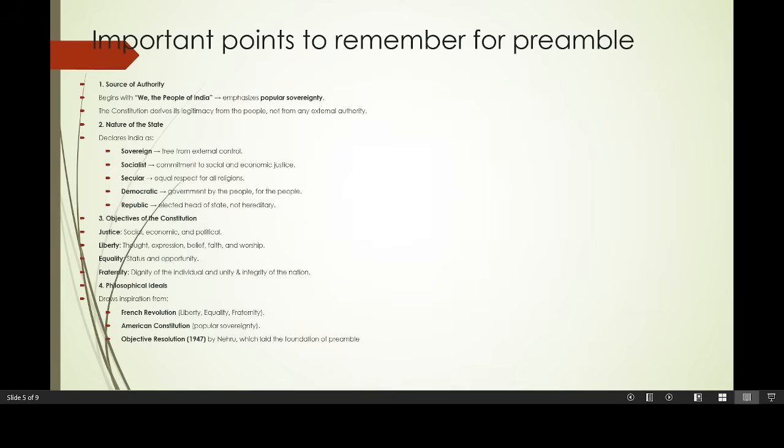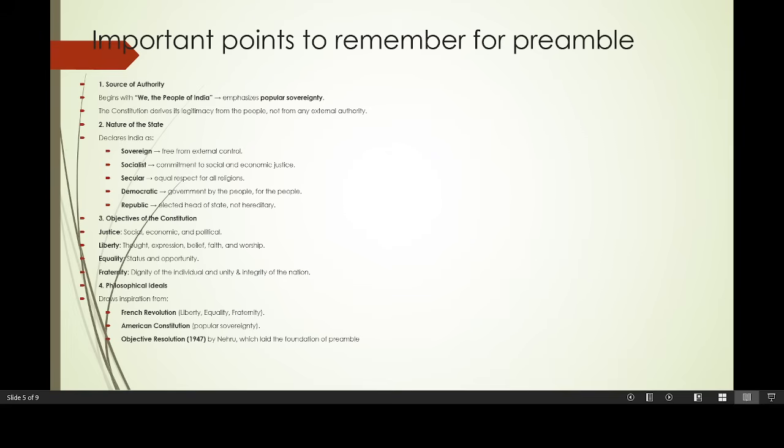Now moving on. What are the important points? Now we are breaking the preamble into many parts. What is the source of authority? The question has already come: from where does the preamble derive its power, or from where does the Constitution derive its power? So what is the source of authority? We the people of India. So many options will be there, but it is the source of authority.